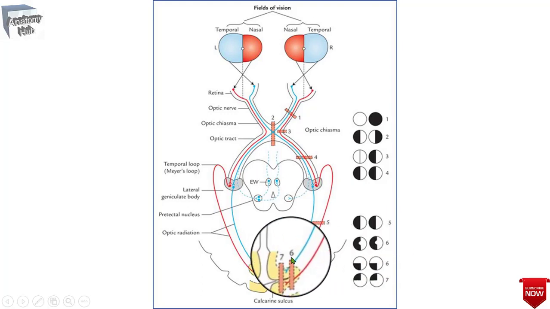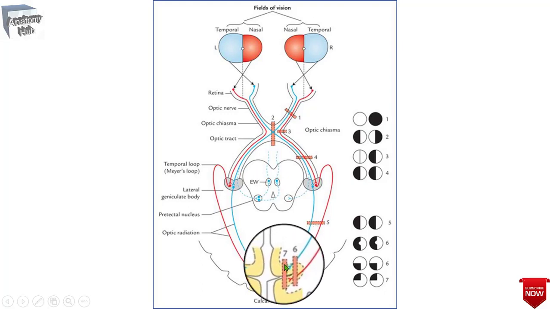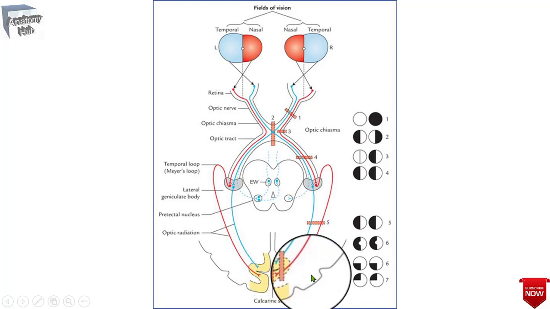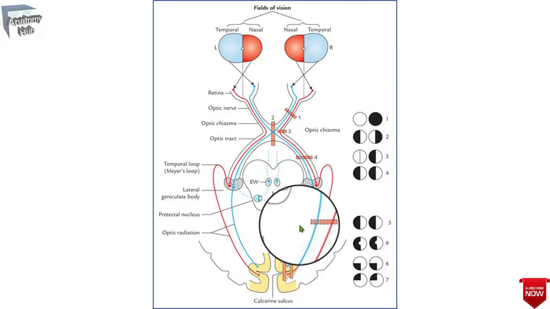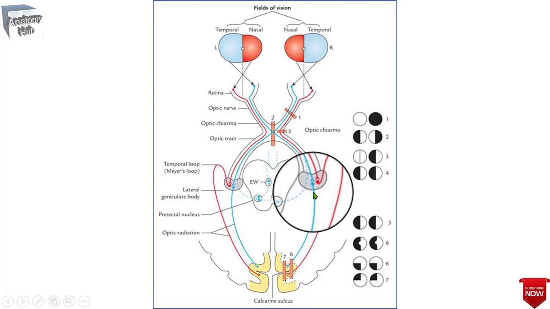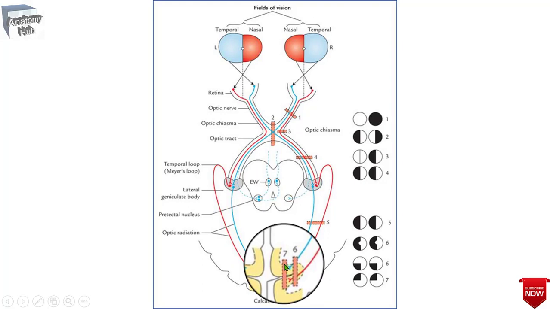If you find a lesion at area number 7, here you can see the destruction of the upper lip of the calcarine sulcus on one side, which produces visual loss in the lower quadrant of the opposite field of vision. That will be known as contralateral inferior quadrantanopia. Remember, the upper geniculocalcarine fibers are responsible for the lower vision.